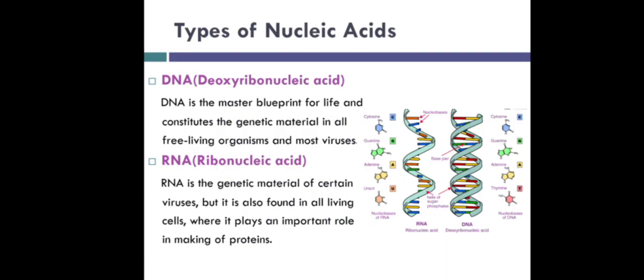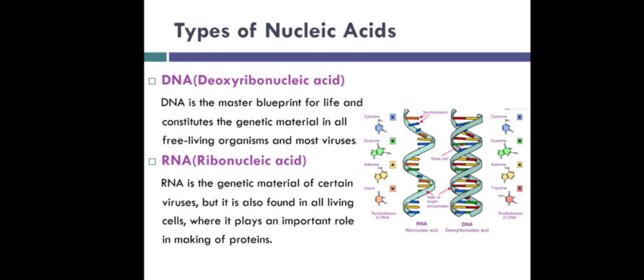There are two types of nucleic acid. One is DNA, another one is RNA. DNA stands for deoxyribonucleic acid, and RNA stands for ribonucleic acid. Let's learn about DNA. DNA is a polymer of four nucleotides A, C, G, and T, which are joined by a backbone of alternating phosphate and deoxyribose sugar residues. It is responsible for storing and coding genetic information in the body, and it is present in all living organisms and most viruses.